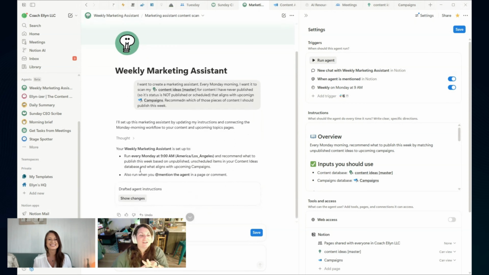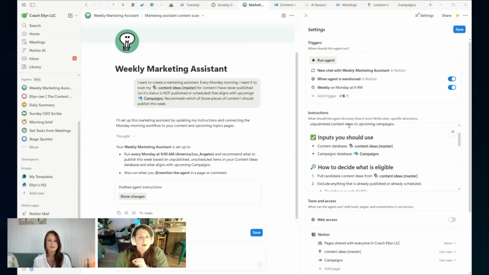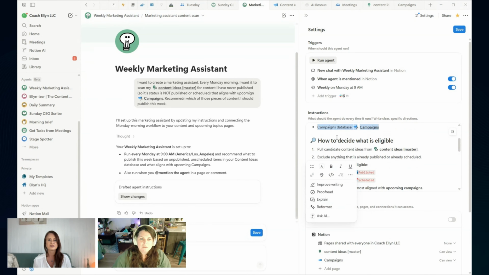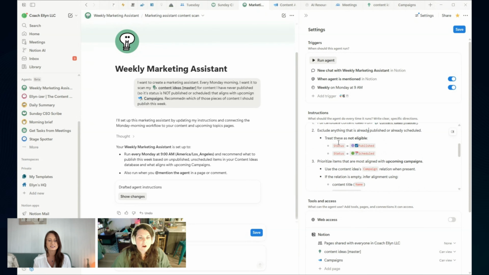So you can see it just did all of this stuff here, changed its name. It set a trigger so that's going to happen every Monday morning, and it created some instructions for itself. So every Monday morning, recommend what to publish this week by matching unpublished content to upcoming campaigns. So it's going to look at my content database, it's going to look at my campaigns, and you could do this for clients as well. And it's going to pull candidate content ideas from this and exclude anything that has a status label of published and scheduled.